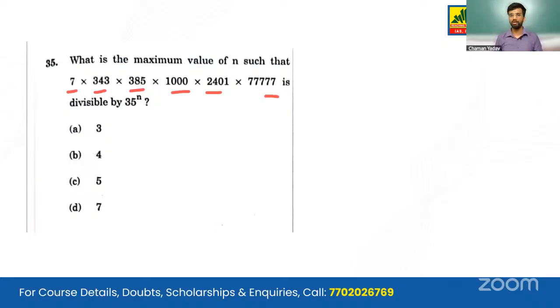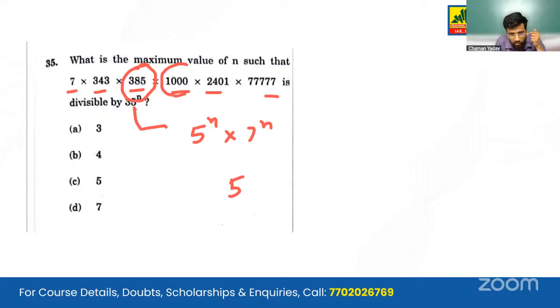numbers are divisible by 35 raised to power n. So 35 raised to power n can be written as 5 raised to power n or 7 raised to power n. And please note that all the numbers given here are multiples of 7. So the power of 5 will give us our answer. So we say that 385 and 1000.